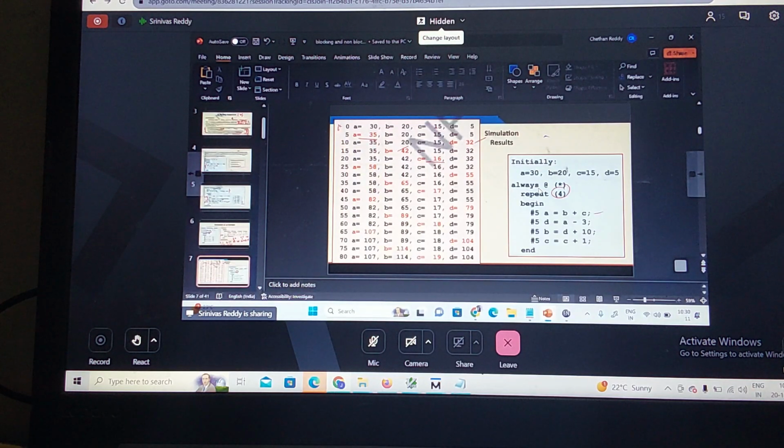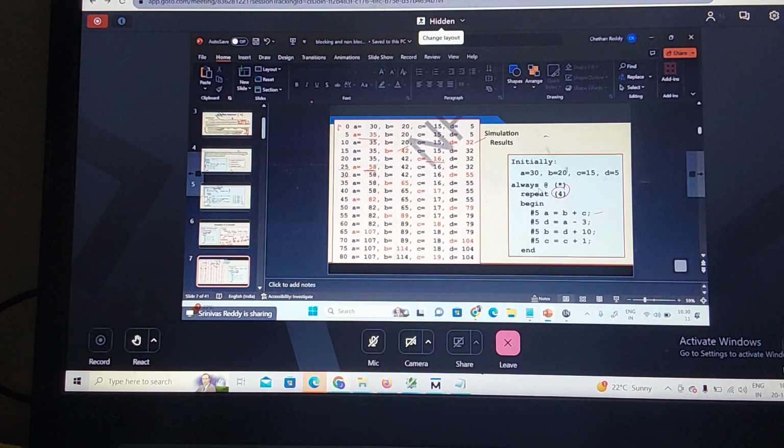So this is B plus C. What is B? 42, plus C is nothing but 16. 42 plus 16 means what? 58. What is D? In the next time, at time 30, D becomes what? D is nothing but A minus 3. A is 58 now. 58 minus 3 is nothing but what?